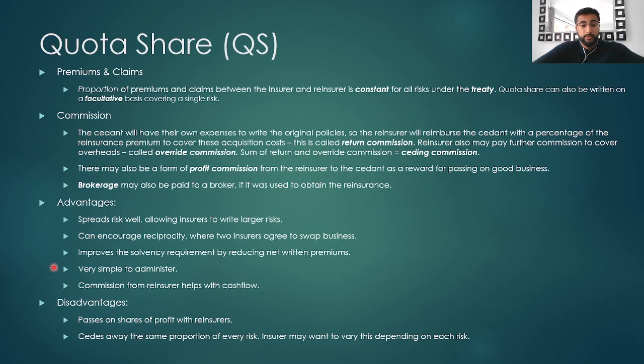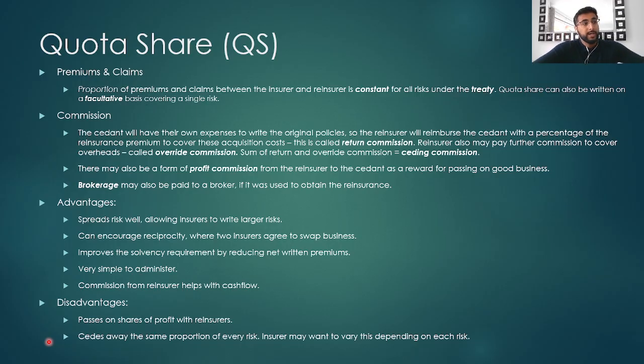It can be very simple to administer, and the commission from the reinsurance company helps with cash flow. In terms of the disadvantages, the insurance company is passing on a large share of the profit with the insurance companies, and they are ceding away the same proportion of every risk, whereas the insurance company might want to vary this depending on each risk.